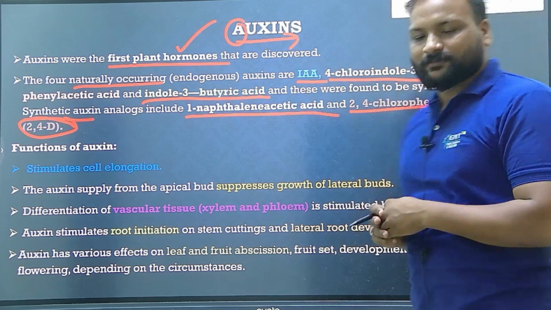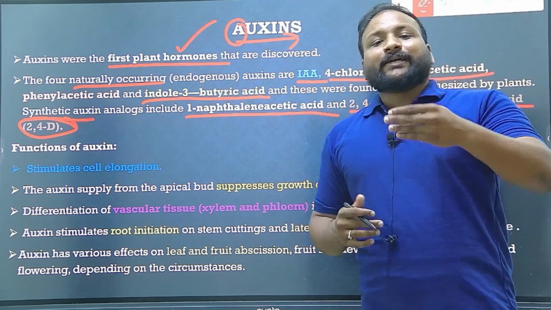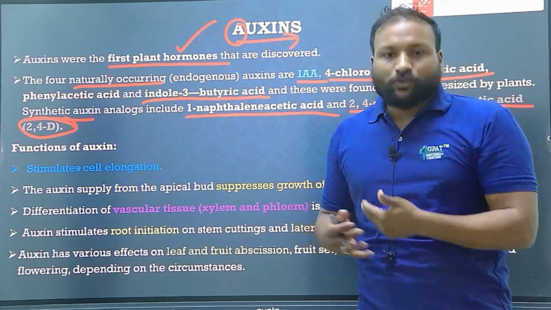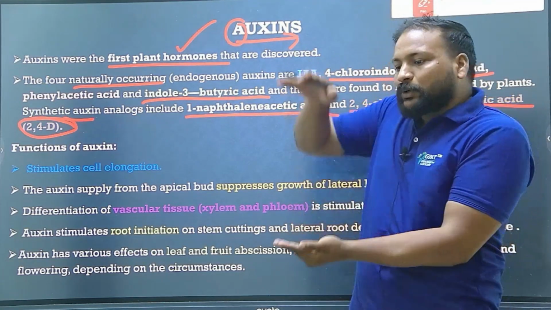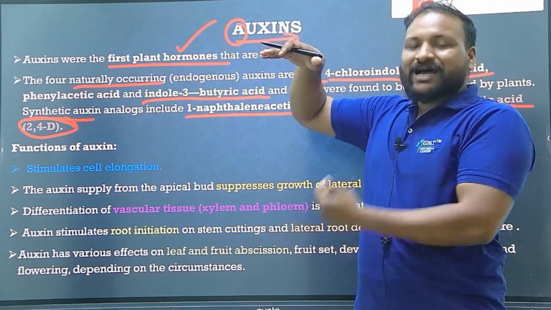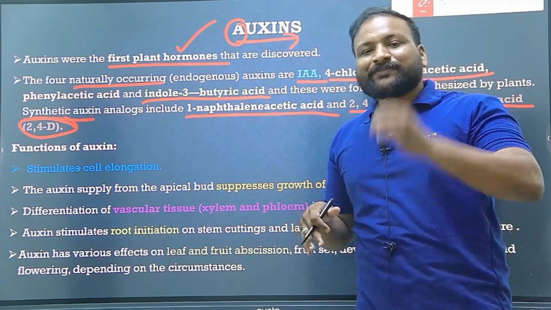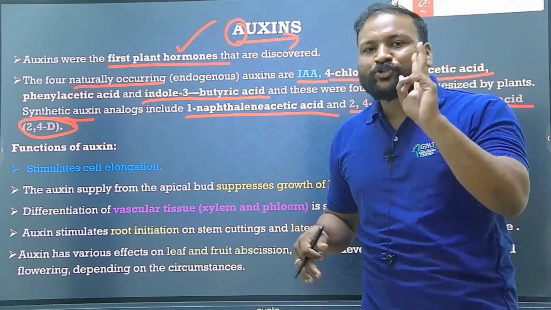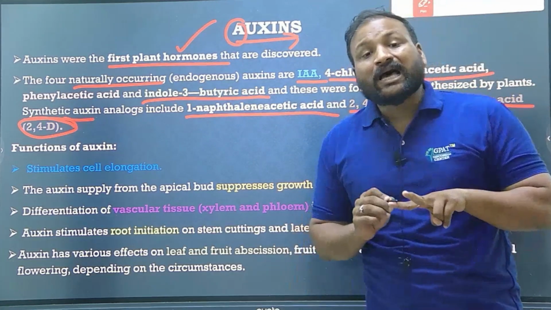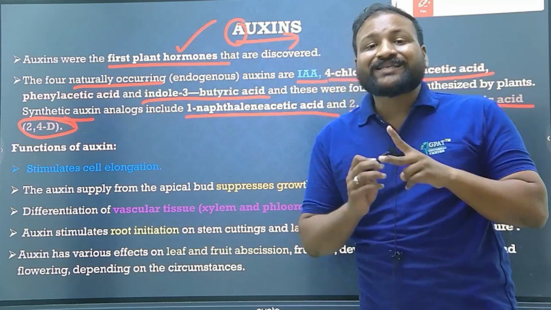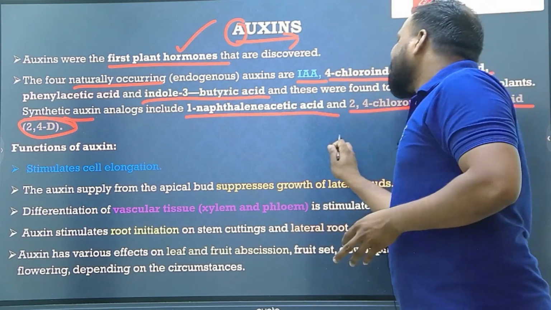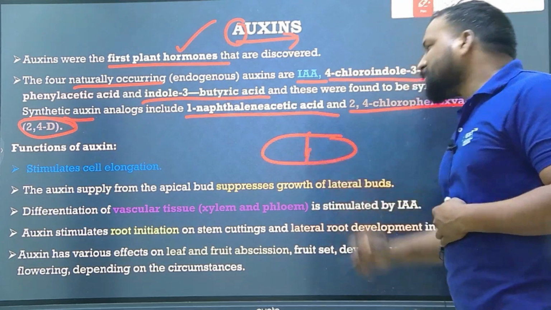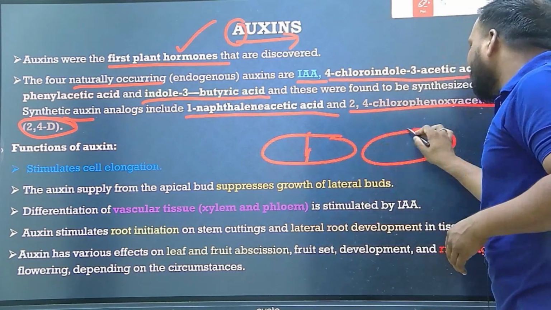But when it comes to functions, the first three are categorized as plant growth promoters. If you want to promote growth, the plant should grow and its size should increase, which means there should be two processes. Ultimately, a plant growth promoter should have only two functions: one is cell elongation and the other is cell differentiation.